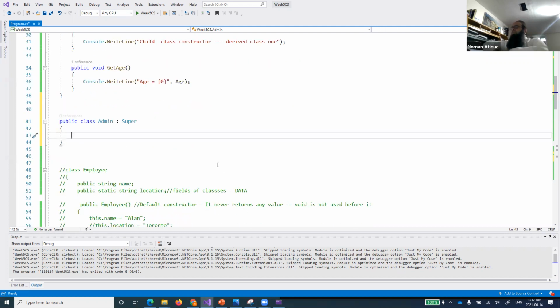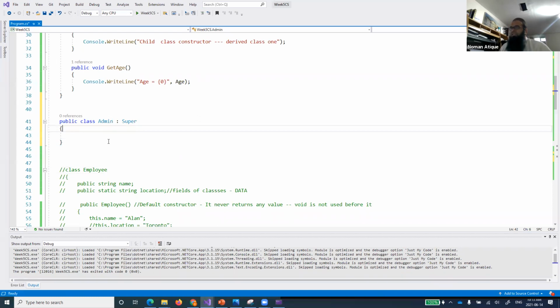Now, just quickly tell me which one is the child class and which one is the parent class here. In my scenario, line 41, which one becomes parent and which one becomes child? Okay, you write. You understand that. That's good. Admin is child and super is parent. Of course. Thank you very much. Admin is child and super is parent over here.